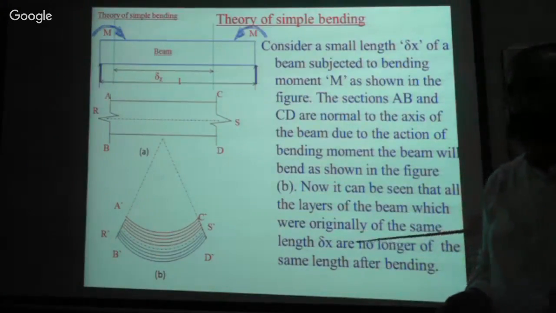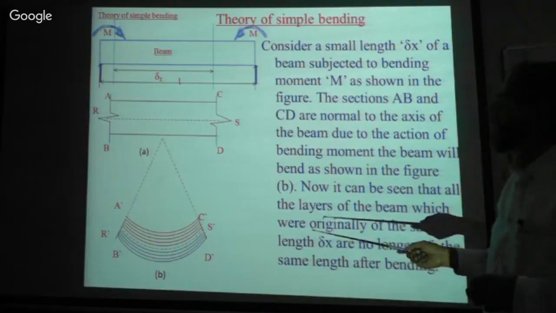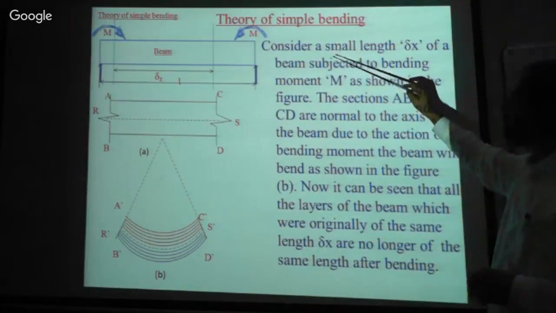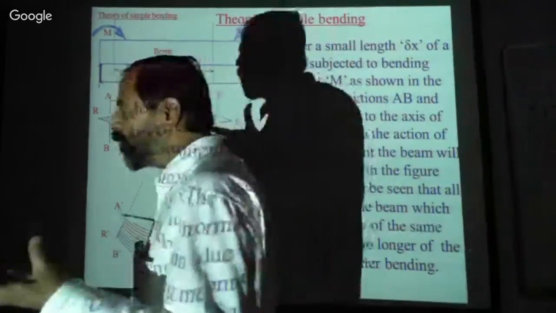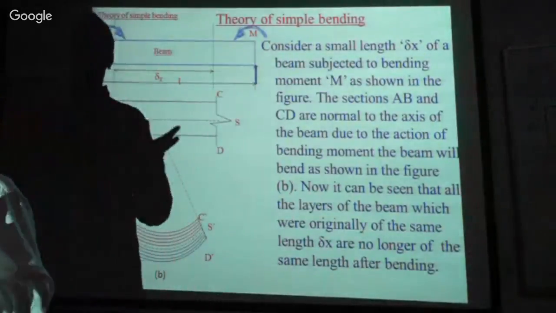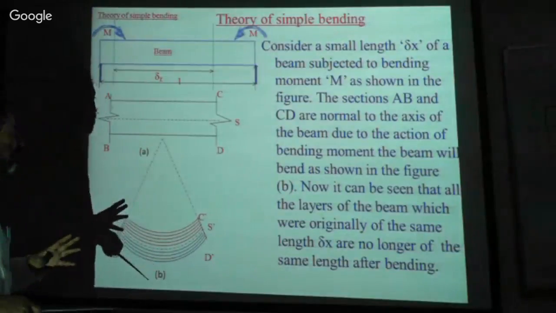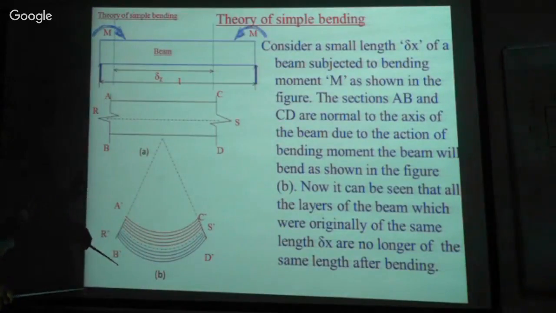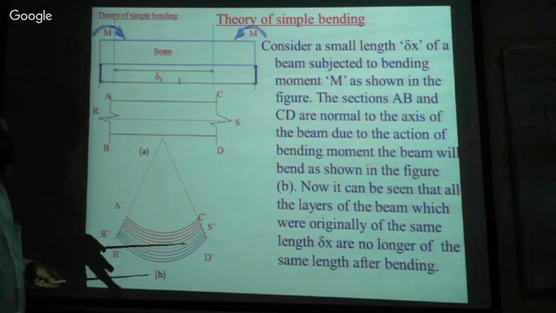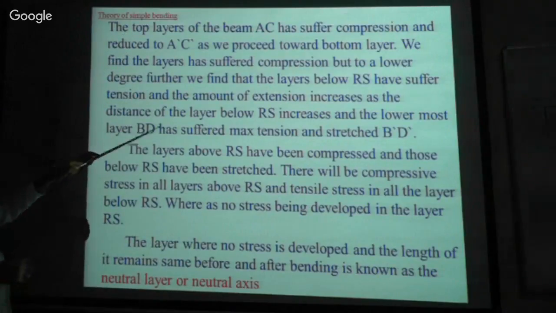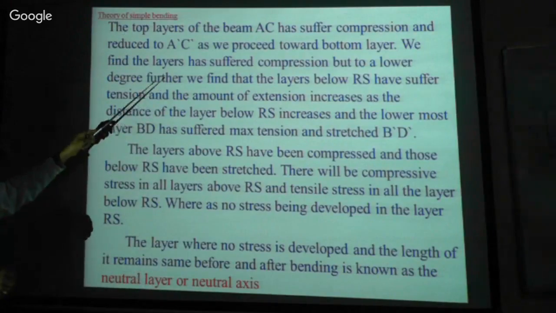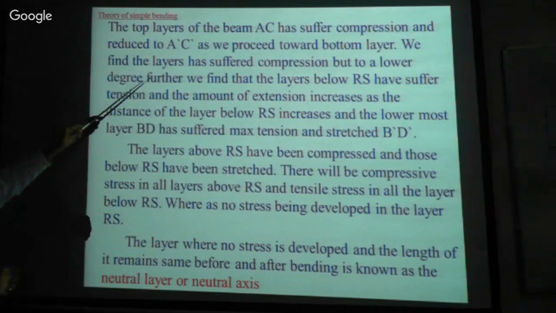Therefore, I will skip this portion, the proof of our bending equation, how to derive the bending equation. I will go straight to the bending equation. The proof part is not included in our syllabus. Therefore, the theory we have discussed is all available and printed here.